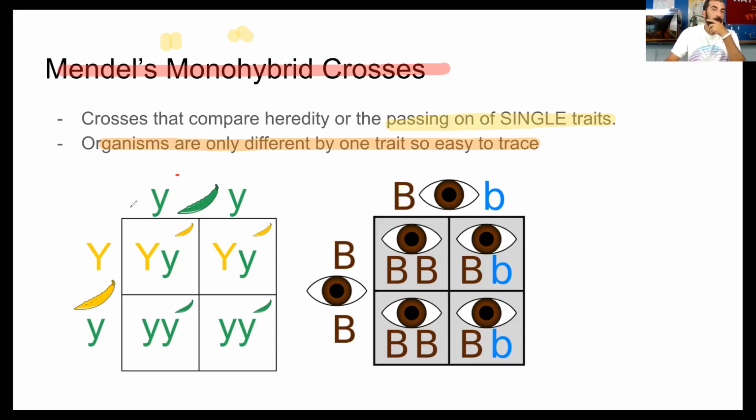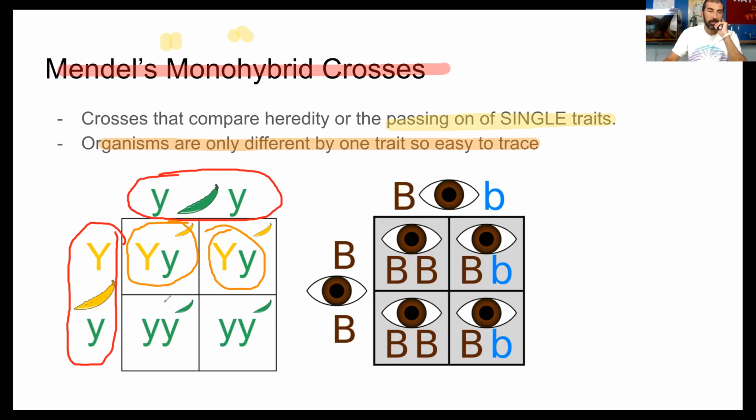Now, usually when you draw Punnett squares, you have one parent on top and then one parent on the side. Those will be your parents. Everything else that is in the middle, that one, that one, that one, and that one, are all possible offspring, right? These are all possible babies from these two parents. And hopefully you're able to recognize too that every individual has two of these little letters that represent their genetic makeup, right?